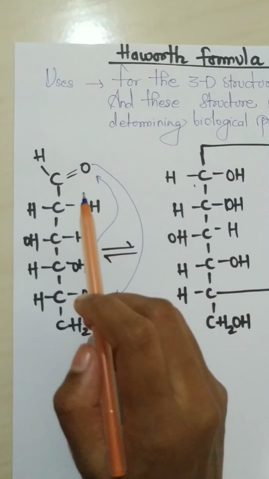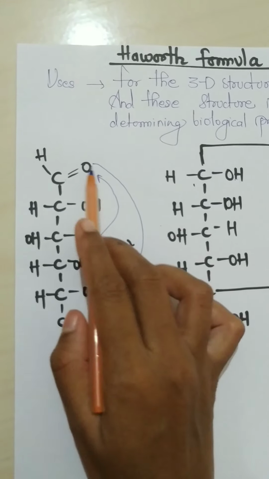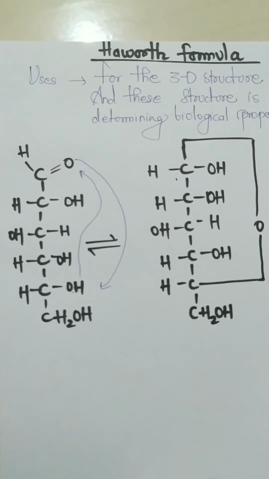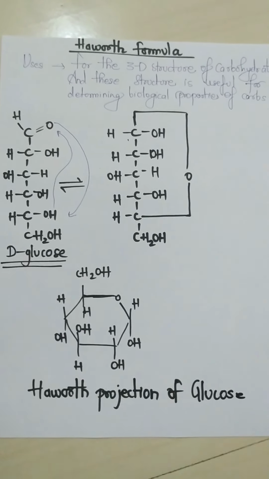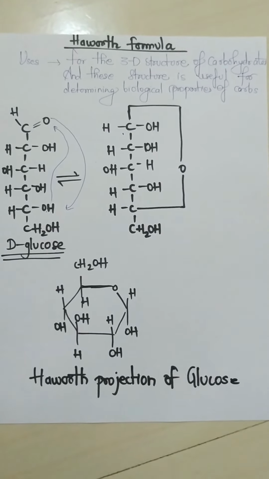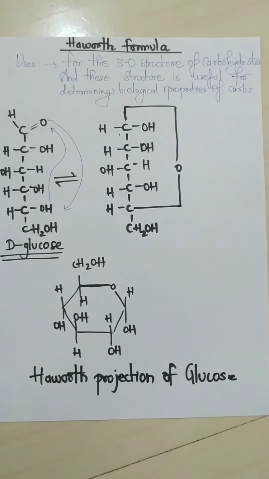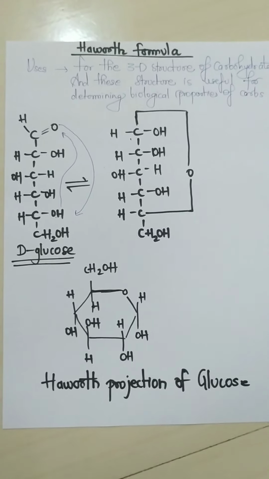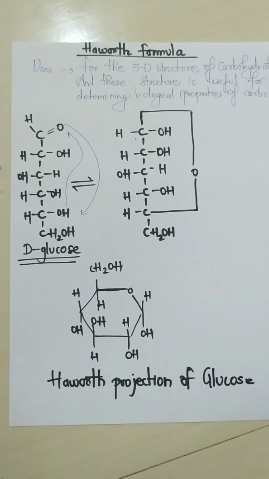See the first carbon structure. Okay, the OH group is going to attach to the first carbon, and the oxygen is going to make the circular formation of the first carbon and the fifth carbon atom. As the 3D structure forms, the left side atoms will come inside the circular formation, and all the right side hydroxyls are going to be outside the circular formation of the 3D structure.